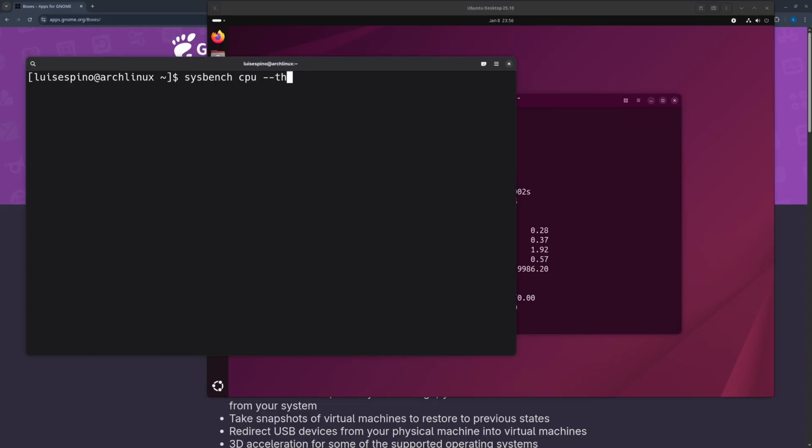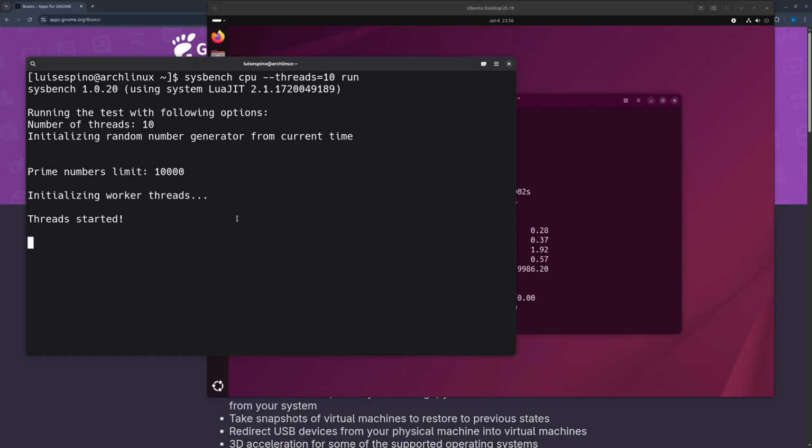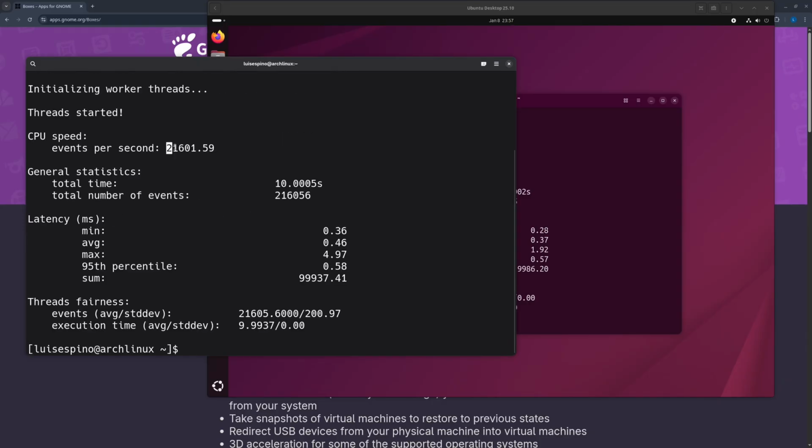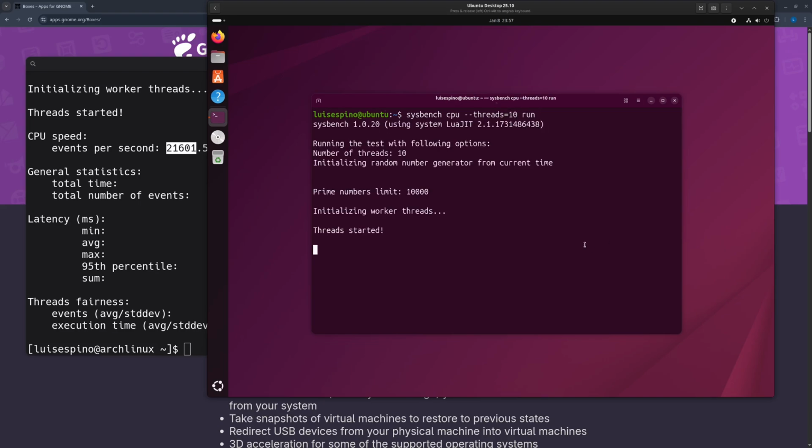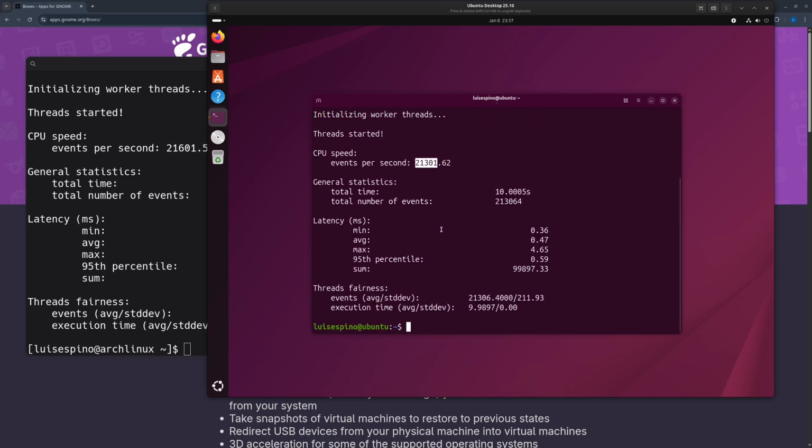Now we run the CPU test again, but with 10 threads. Arch Linux scored 21,601. We perform the same test on Ubuntu and get 21,301 events per second.